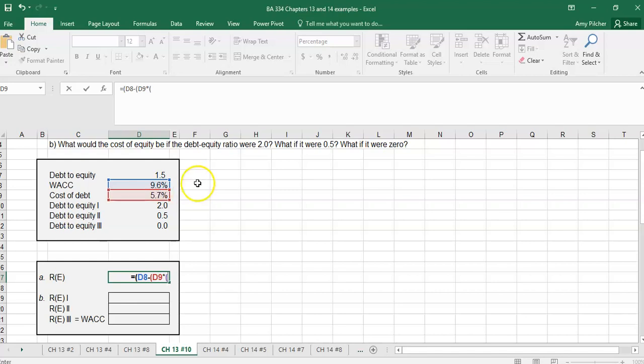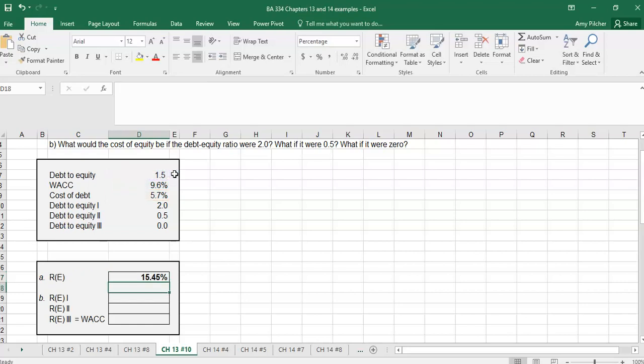So we have our debt to equity divided by 1 plus the debt to equity, times 1 plus the debt to equity.